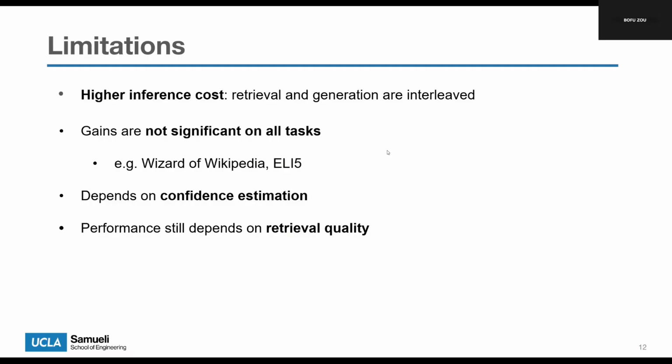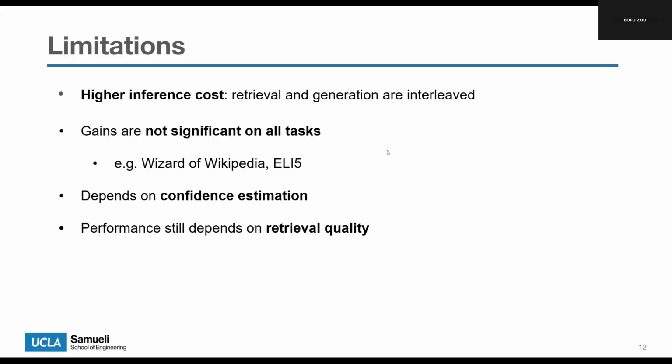Second, the gains are not universal across all tasks. The paper reports that FLARE did not show significant improvements on datasets like Wizard of Wikipedia or ELI5. In some settings, either the output is too short for multiple retrieval steps to matter, or the task is too open-ended that retrieval grounding remains difficult.